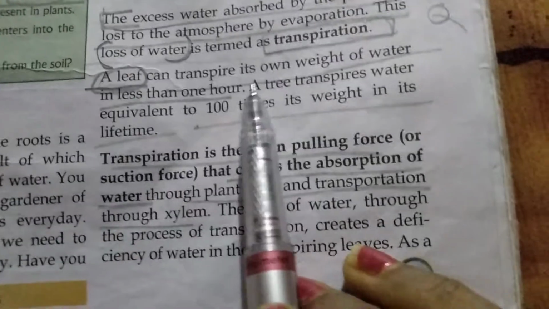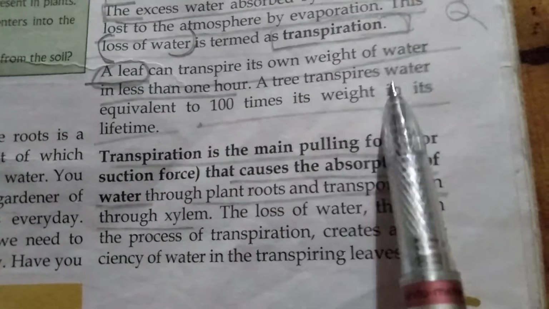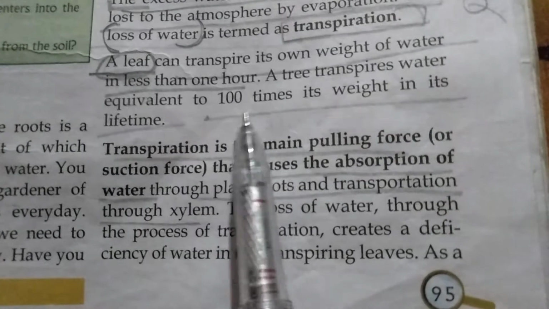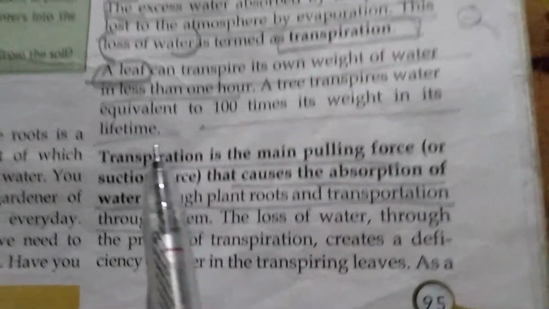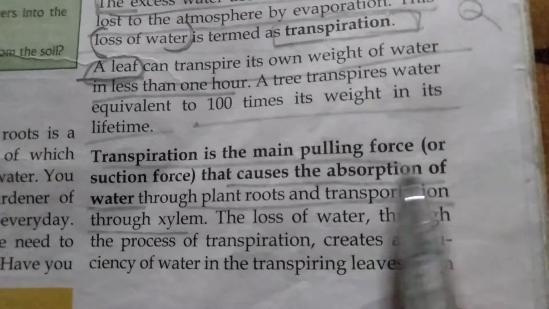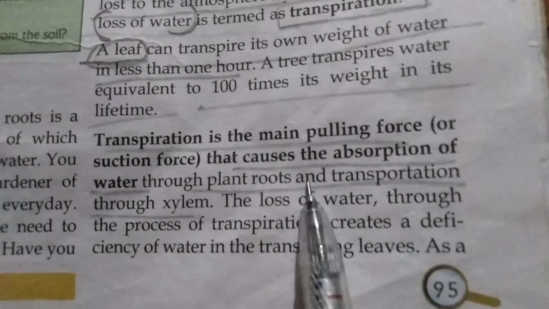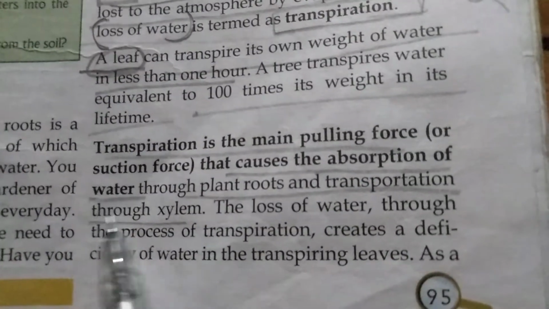A leaf can transpire its own weight of water in less than 1 hour. A tree transpires water equivalent to 100 times its weight in its lifetime. Transpiration is the main pulling force that causes the absorption of water through plant roots and transportation through xylem.